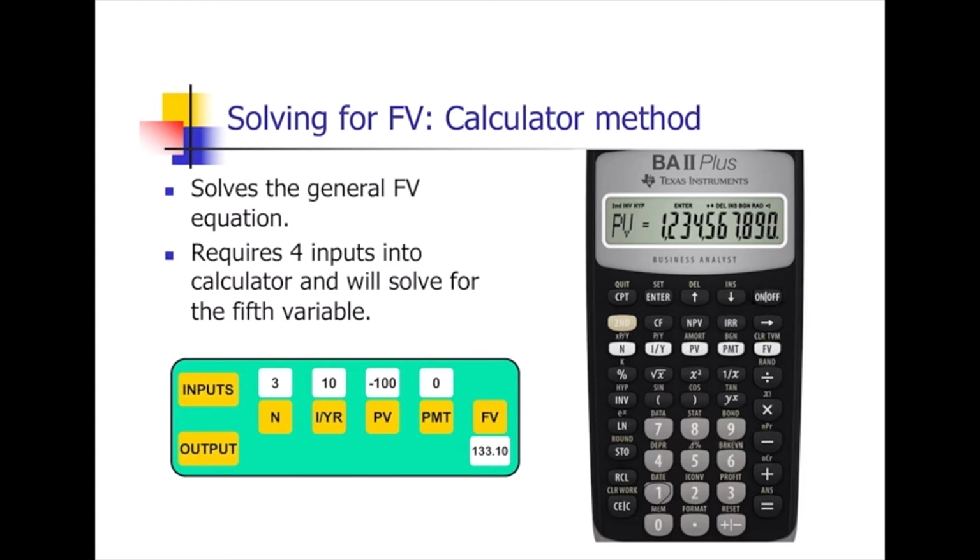So when you save money into the bank from your pocket, it's cash outflow, so it has a negative sign. The plus sign means cash inflow. One thing you should know, the PV and FV should be opposite sign.